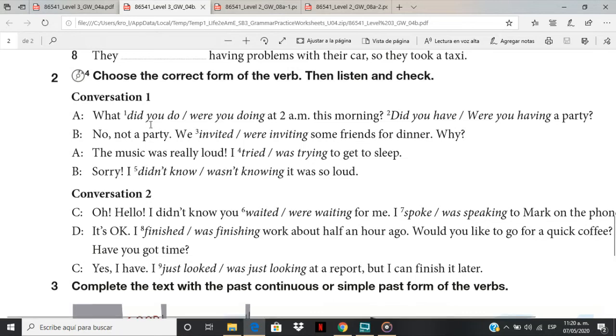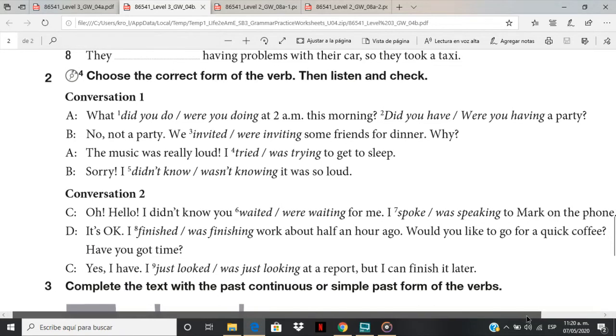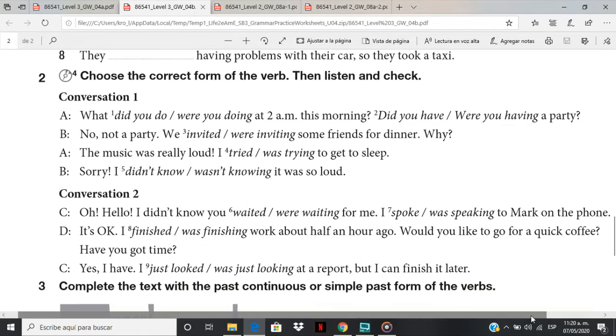Yes? Did you do or were you doing? Did you have or were you having? And so forth. Yes? Okay. Now it's complete, so try to read this.